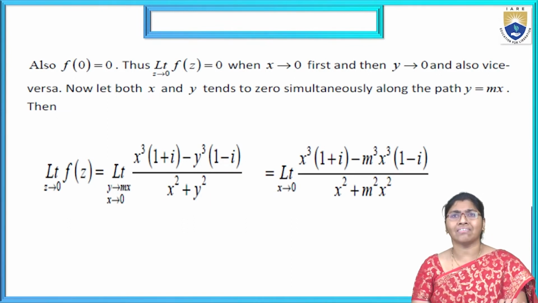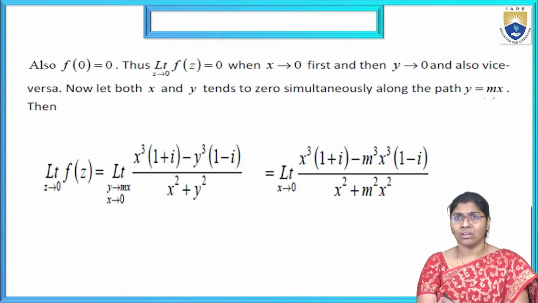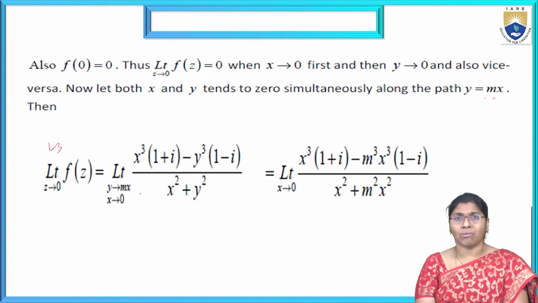Now, let both x and y tend to 0 simultaneously along the path y equal to mx. That is the L3 condition. Similarly, we are substituting all the conditions and checking. Limit y tends to mx and x tends to 0. Now, y is nothing but mx here, so I am substituting that: m cube x cube into 1 minus i. Here x square plus y square is nothing but m square x square.